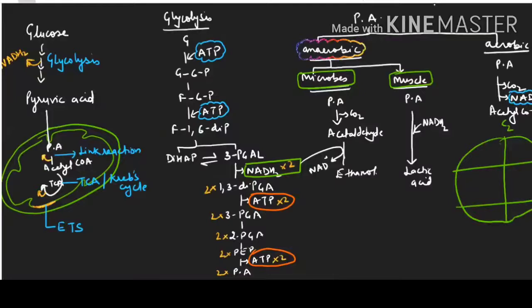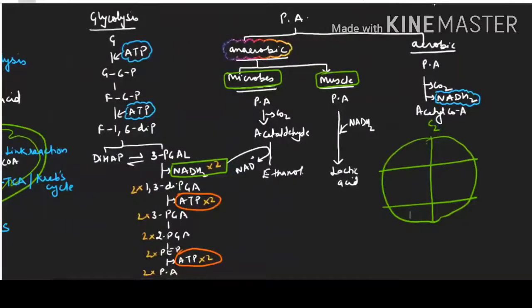Let me just slide my screen a little bit. So it is combining with 4 carbon to form 6 carbon, which is changing to 5 carbon and then 4 carbon and 4 carbon. Now what are these? This is your citric acid. This is your alpha ketoglutaric acid. Succinic acid. Malic acid. And here I am writing oxaloacetic acid.